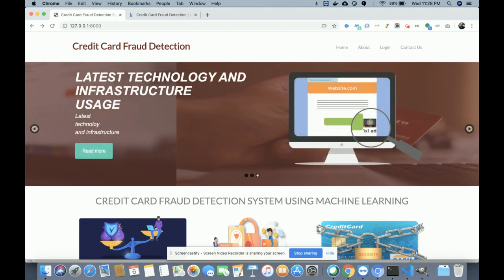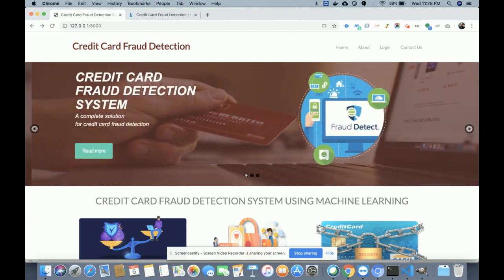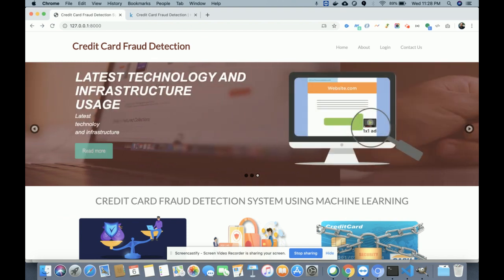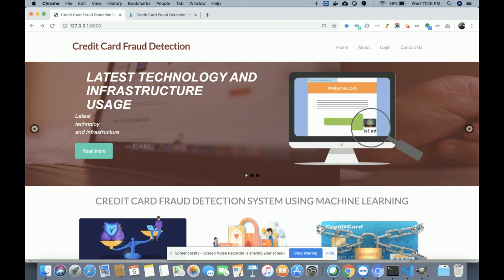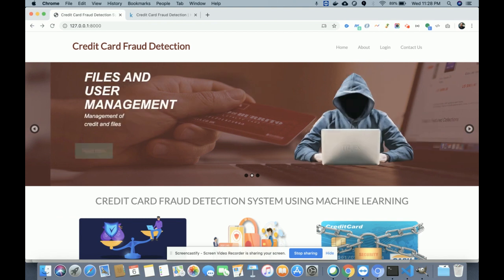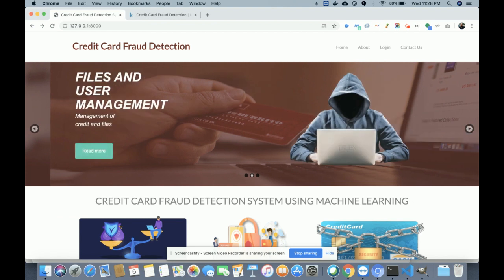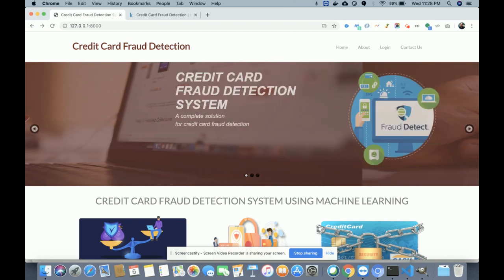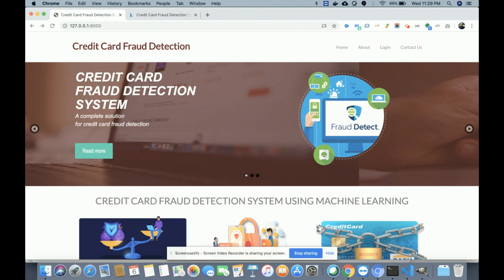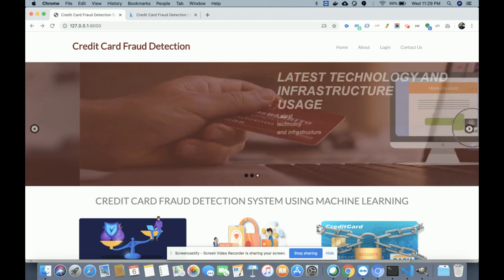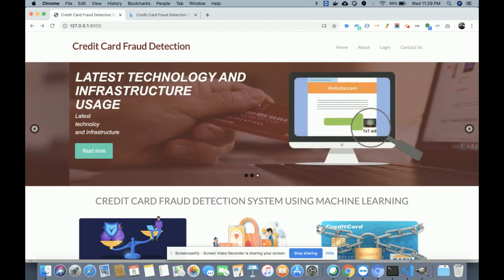So let me explain again. All the business logic I have written in Python, and the Python version is 3.7. The MySQL I have used for the database is version 5.6. The Django version is Django 2, which I have used as the web framework, with HTML, CSS, and JavaScript for the web designing. And for algorithms, I have used two: the first is logistic regression, and the second is random forest. I have used these two algorithms for checking the credit card data sets. So all these things I have used inside this project.